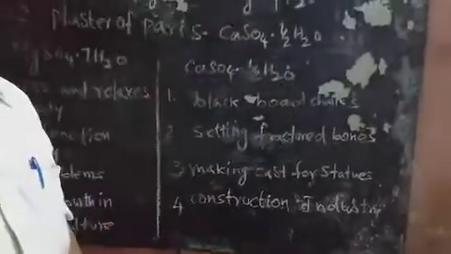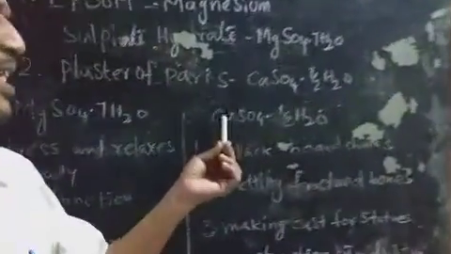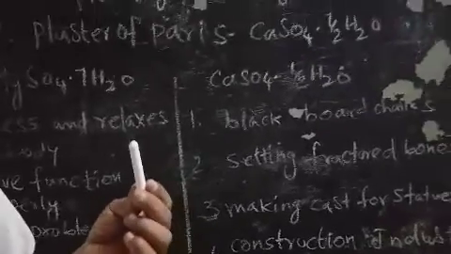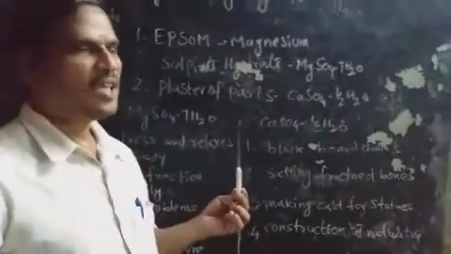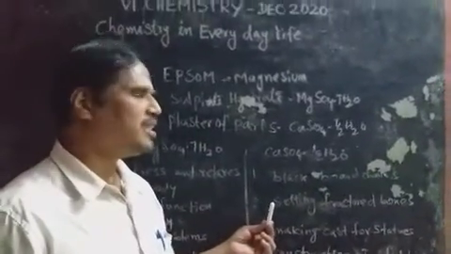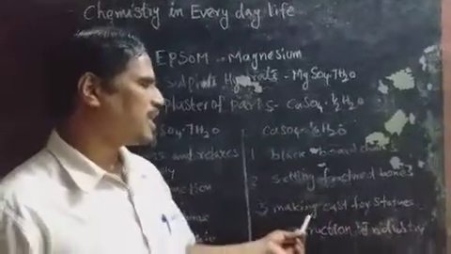Blackboard chalk piece: we use chalk pieces on the board, and this chalk piece is made of calcium sulfate. Another one is setting of fractured bones. When we get a bone fracture, the doctor uses calcium sulfate and packs it around the bones for curing. Next one, making casts for statues.